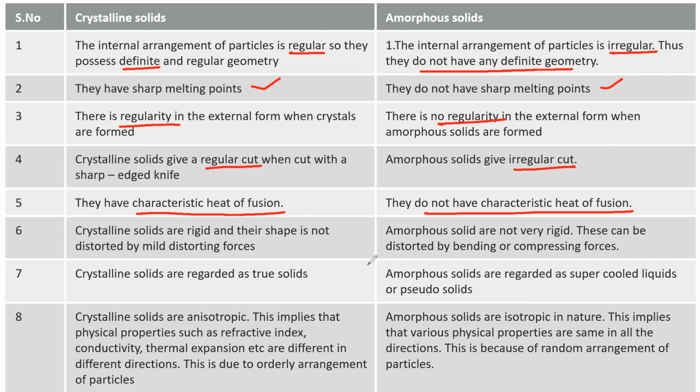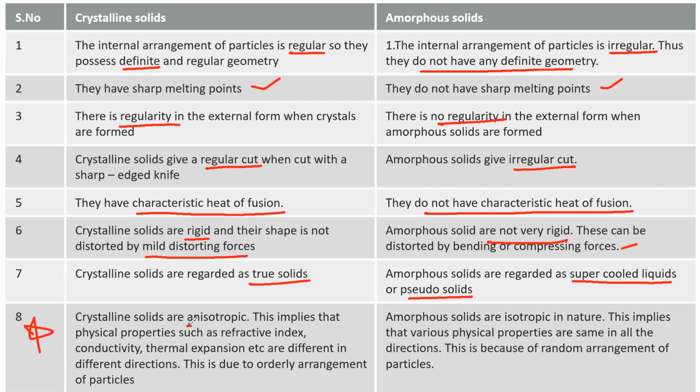Crystalline solids are rigid and their shape is not distorted by mild distorting forces. So if you give any heat or something else to the crystalline solids, they do not tend to change. Amorphous solids are not very rigid. These can be distorted by bending or compressing forces. Crystalline solids are regarded as true solids. Amorphous solids are regarded as supercooled liquids or pseudo-solids. Very, very important point. Eighth point, definitely they'll ask in the examination.